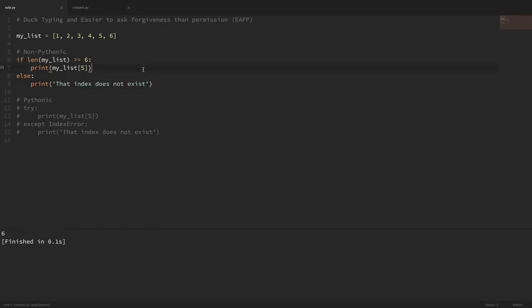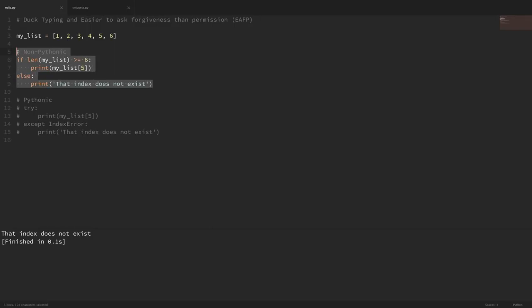So you can see that if I run this, then we did print out that 5th index of the list. And if I was to take one of these values out and try to rerun it, then it doesn't pass this conditional, and it's saying that that index doesn't exist. But you can see that we're making this check here, and it's kind of ugly. So that's the asking permission example, which is non-Pythonic.